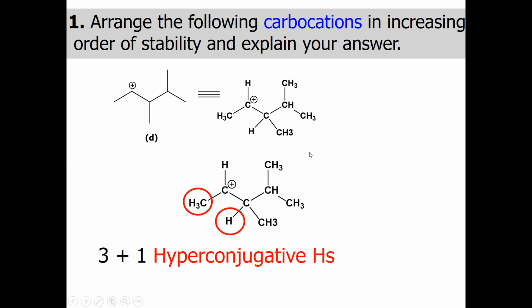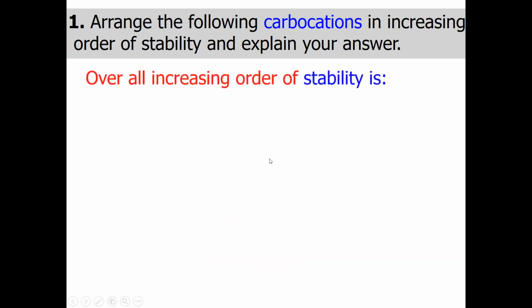So this is basically considered the least stable molecule among these four. So finally, what is the overall increasing order of stability? On top, this is the least stable molecule because of having only a secondary carbocation.